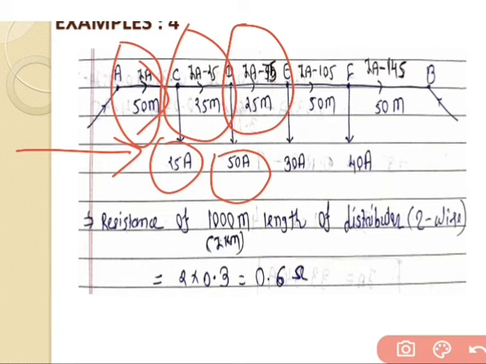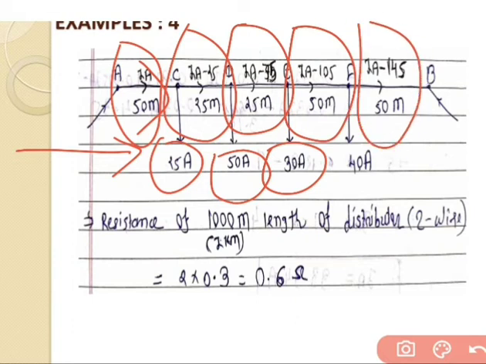And if we go for the EF section, there are three loadings cut out from the maximum value of the current, so the current is IA minus 105. And the same way go for the last section, that is FB. For that, all four loadings are cut out from the distributor, so we have the equation IFB is IA minus 140. So this is the equation of the current for the individual section.